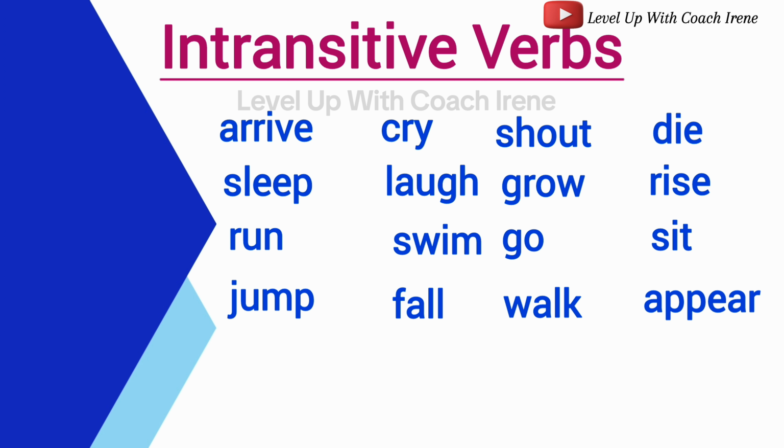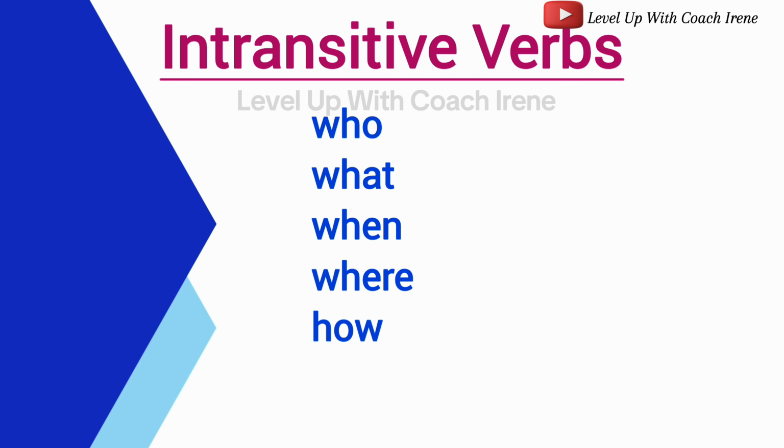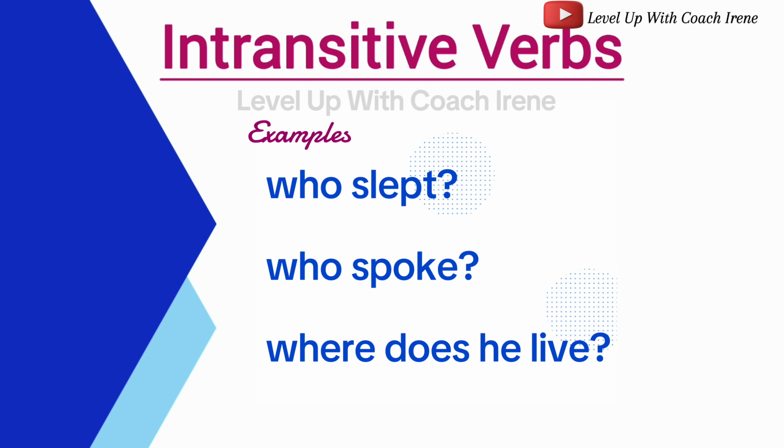When asking questions with who, what, when, where, and how, you do not require an object to complete the question. That's how you know it is an intransitive verb. Examples we have: who slept? Who spoke? Where does he live? In each question, the verb is intransitive because it doesn't need an object to complete its meaning.